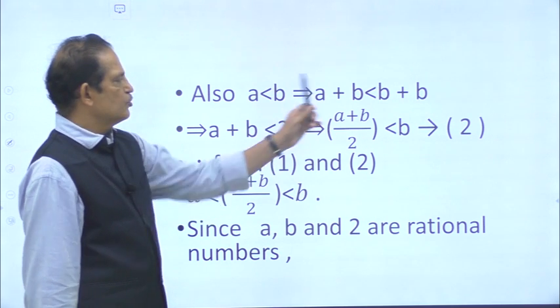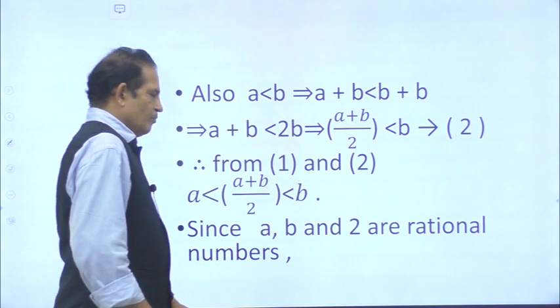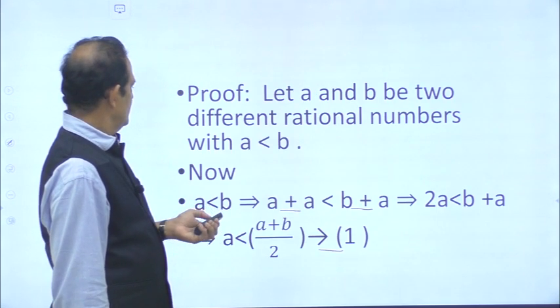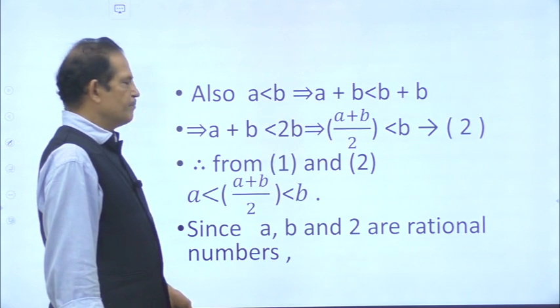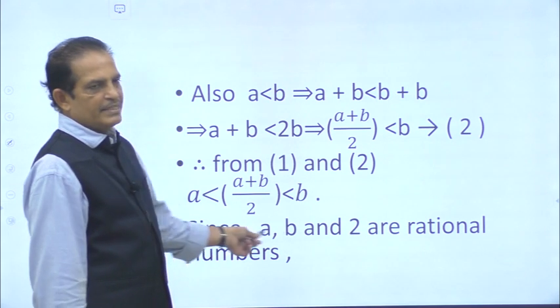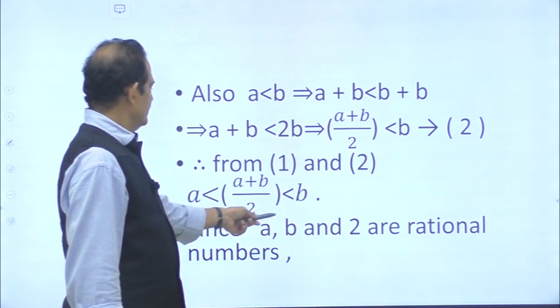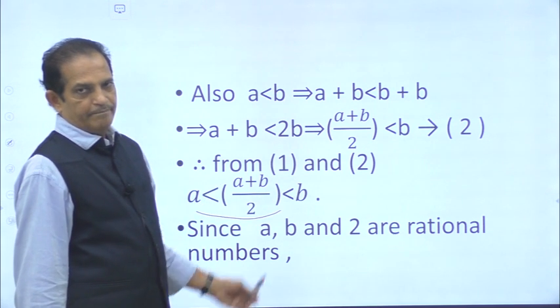So this is equation 2. So from 1 and 2, what is 1 here? a less than (a plus b) by 2. And what is 2 here? (a plus b) by 2 less than b. So from 1 and 2 you have this inequality: a less than (a plus b) by 2 less than b.